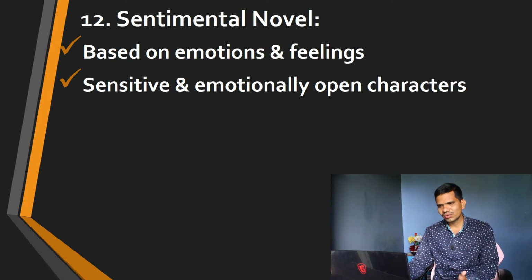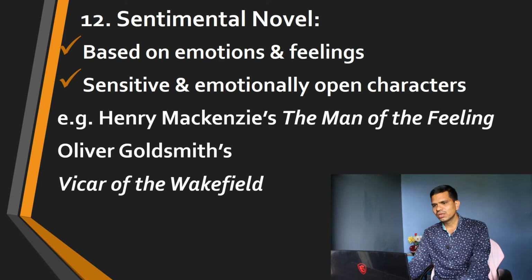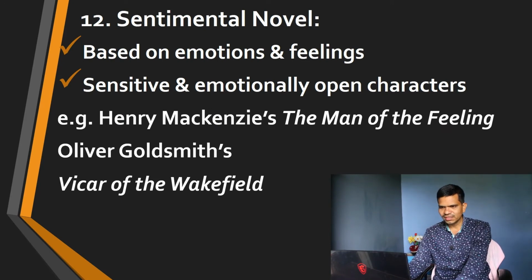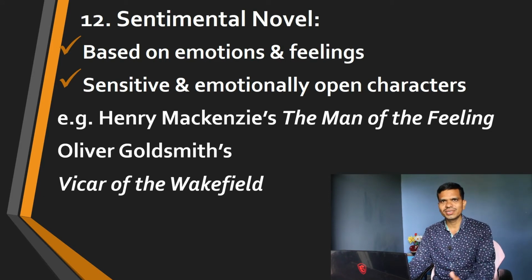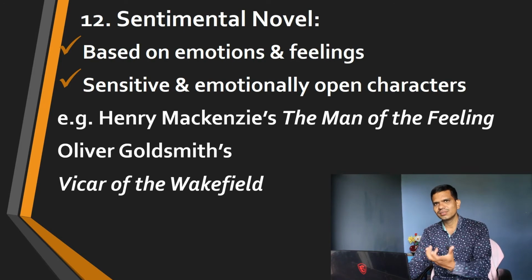So these novels are called sentimental novels. Here we have examples of Henry Mackenzie's The Man of Feeling and Oliver Goldsmith's The Vicar of Wakefield. These are sentimental novels, and we find that in the 18th century there was a trend of sentimental novels, or we can say emotional novels.